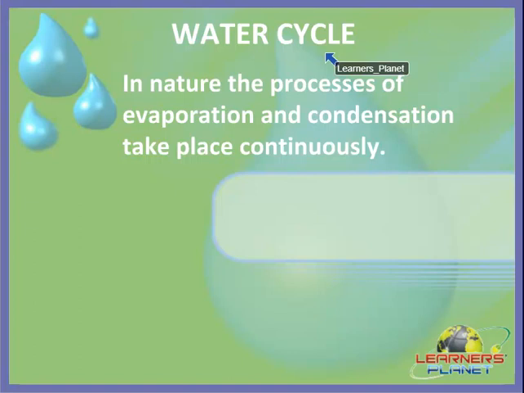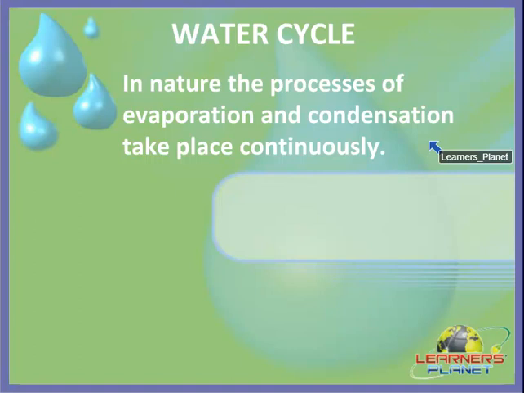So what is actually the water cycle? Yes, let's see. In nature, the processes of evaporation and condensation take place continuously, right? So do you remember what evaporation is? Yes. The change of water into water vapor by the heat of the sun is called evaporation. And what is condensation?